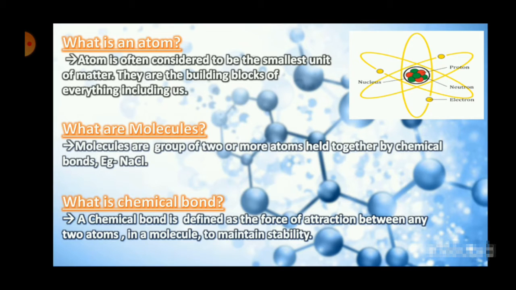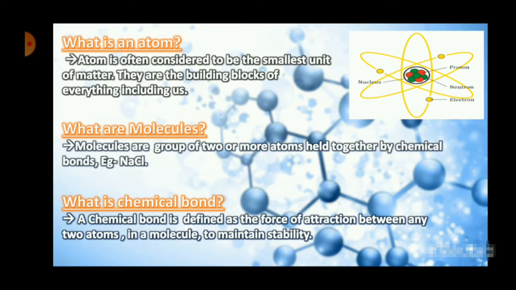So basically, what are molecules? Molecules are made up of two or more atoms held together by chemical bonds. Here you can see that the definition of molecule itself contains the term chemical bond. This is why we have to study what a chemical bond is and what types of chemical bonds are available. So molecules are what? They are a group of two or more atoms held together. Okay, now let us come to what is a chemical bond.